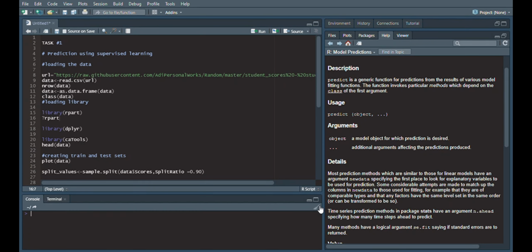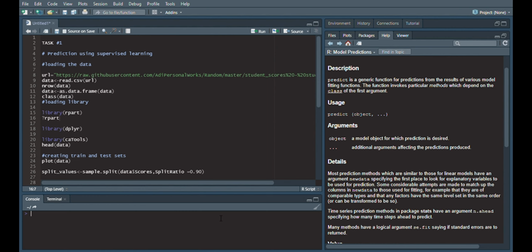This is Tulika and I'm an intern at Sparks Foundation, and this was my first task which involved prediction using supervised learning. I'll be using data which involves hours and scores, that is the number of hours a student devotes to studying and his score in final examinations.